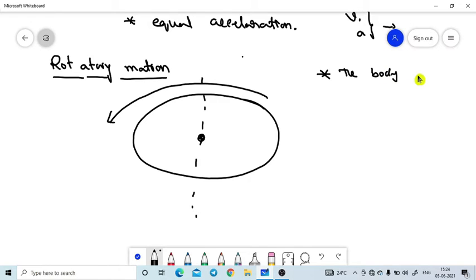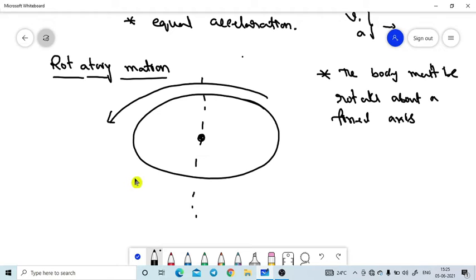The first condition is that the body rotates about a fixed axis. So the body is rotating about the fixed axis.